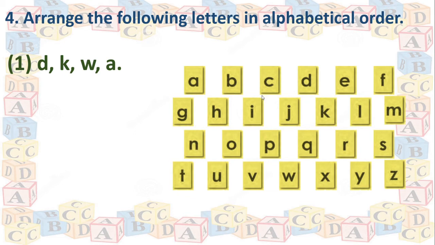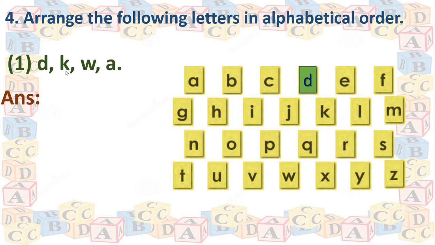Yes, I will show you this clearly. Dear children, first we will find these given letters on this alphabetical series. Okay. First one is D. Where is D? Here D. Right? Okay. We will paint this by green color.